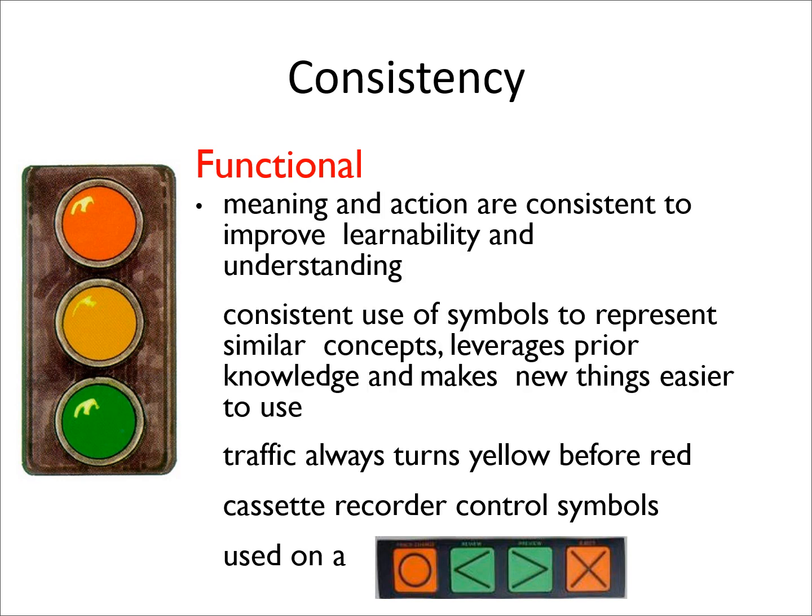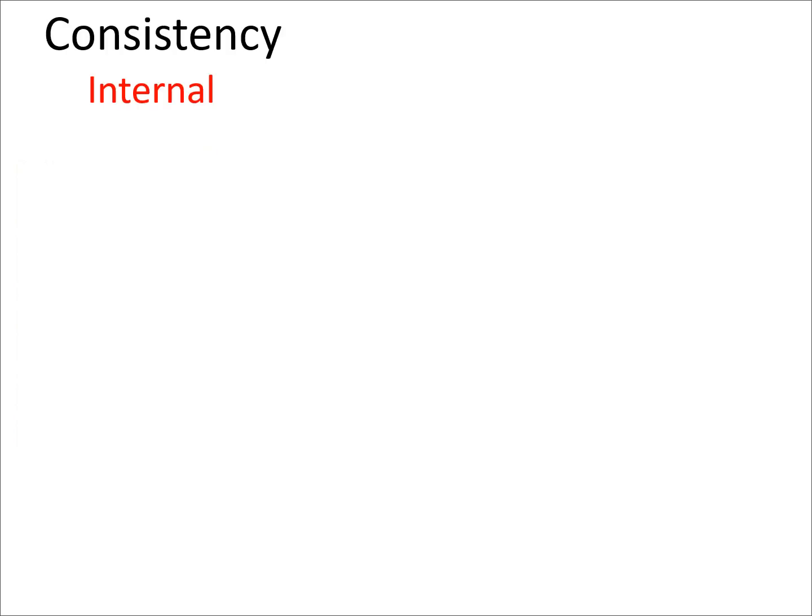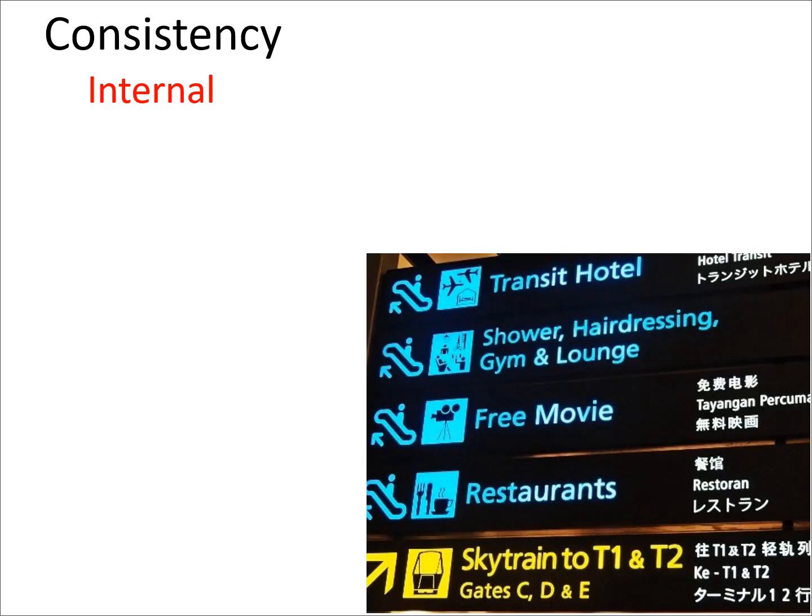Consistency is thus essential to maintain functionality and usability. You can see order control and signals; all belong to function and have consistency. Internal consistency applies to consistent design with other elements in the system. Signs in an airport are consistent with one another. Internal consistency fosters trust within people subconsciously.